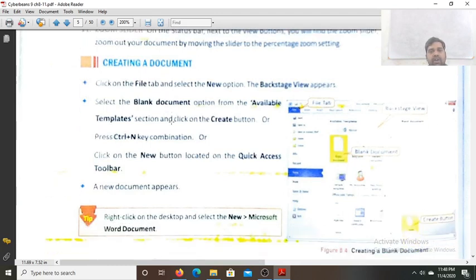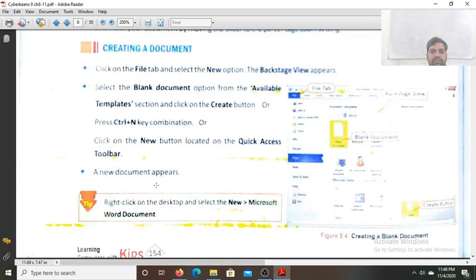Now how do we create a document in Microsoft Word? We click on the file tab and select the new option. The backstage view appears. Now select the blank document option from the available templates section and click on the create button. Or simply you can use the shortcut key Ctrl plus N to create a new document. Click on the new button located on the quick access toolbar. A new document will appear.